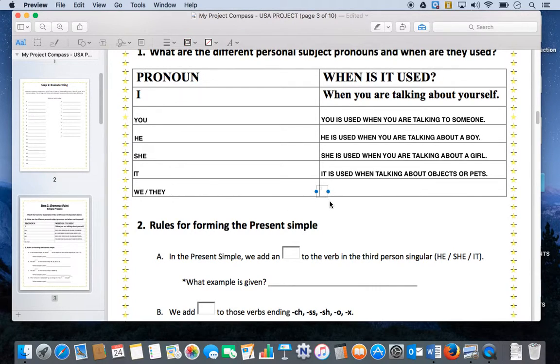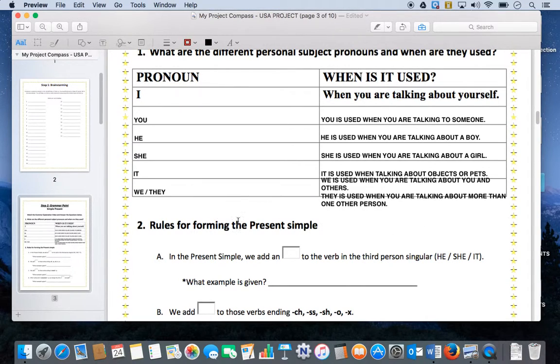"We" is used when you are talking about you and others, and "they" is used when you are talking about more than one other person.